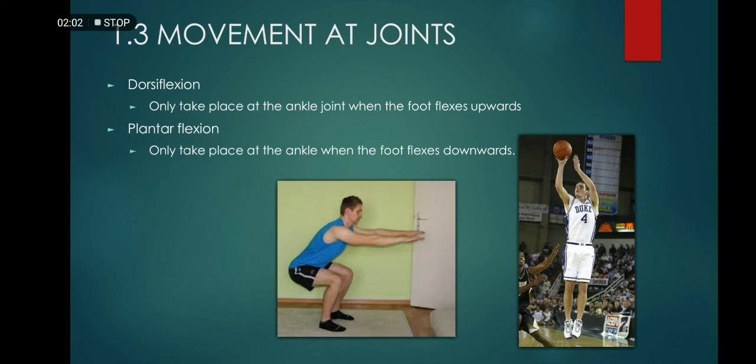The first picture shows plantar flexion, which is the location of the ankle of the participant while doing the half squat. For dorsiflexion, the second picture is the basketball player. The location of the dorsiflexion is his ankle, which points the toes to the floor.